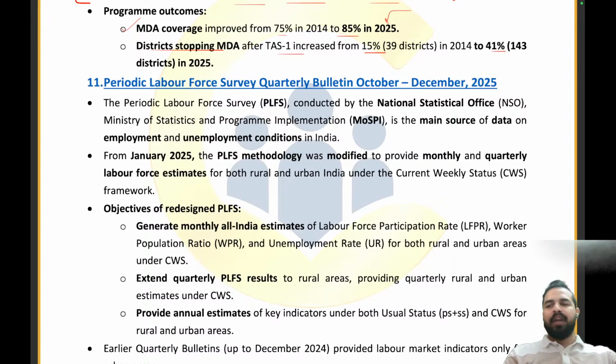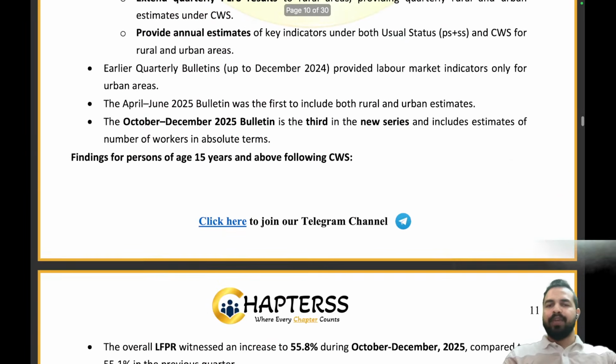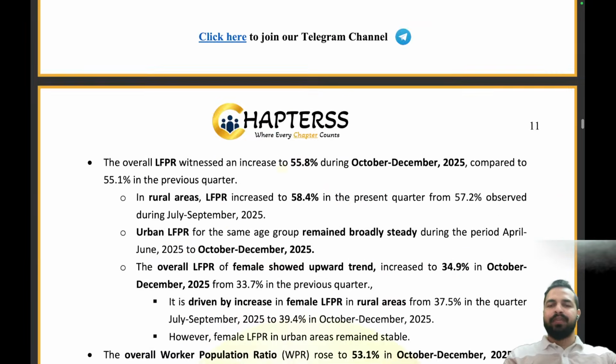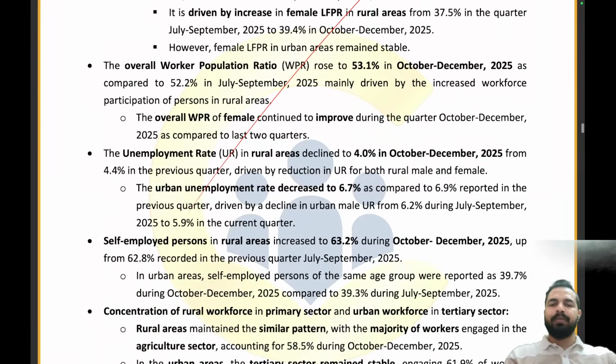That's all. Now, my dear friends, we are moving on to the next article, the Periodic Labour Force Survey Quarterly Bulletin, October to December 2025. Now, my dear future officers, we have already covered the Periodic Labour Force Survey Quarterly Bulletin of January to March, right? So we are not going to cover this particular article. We are going to skip it completely because we have already covered the latest article from the examination point of view.